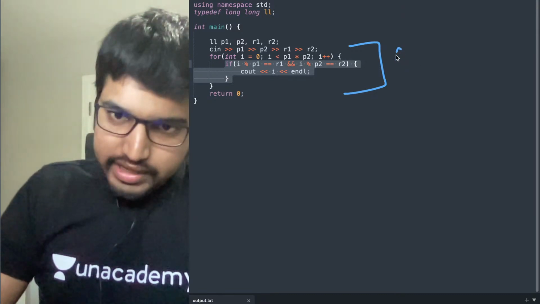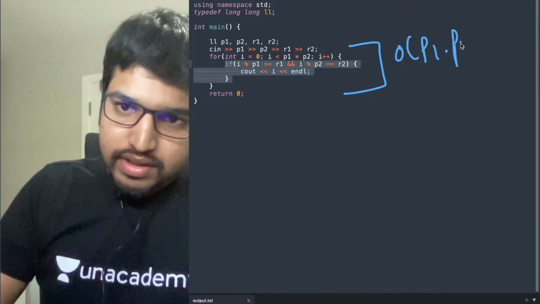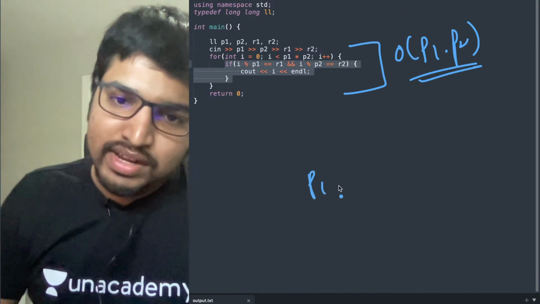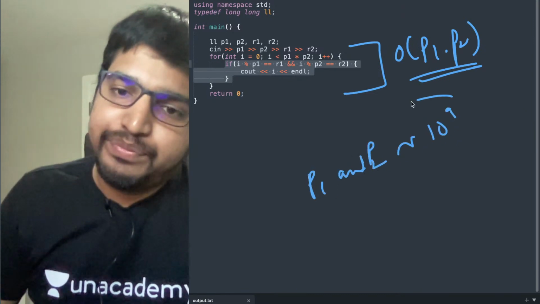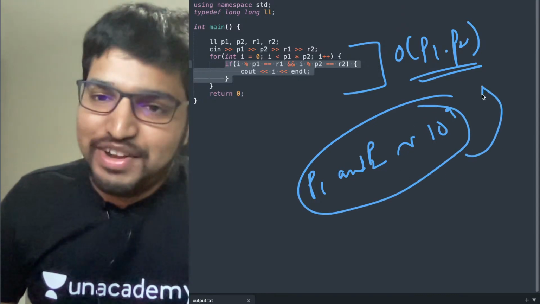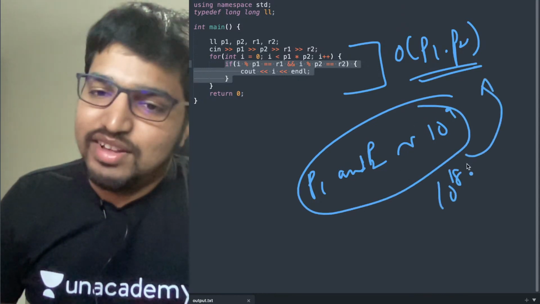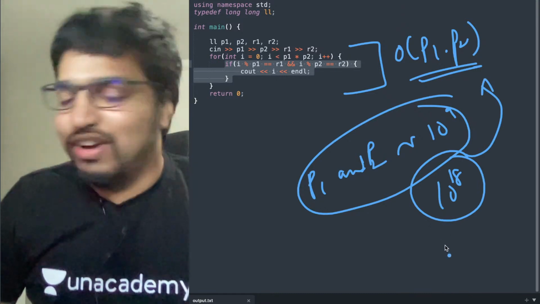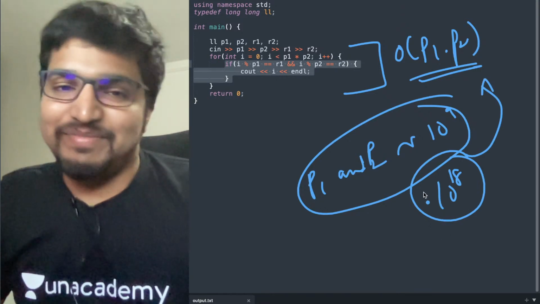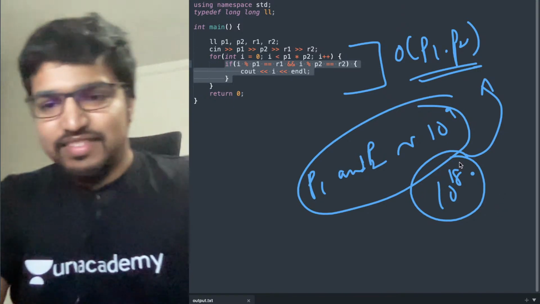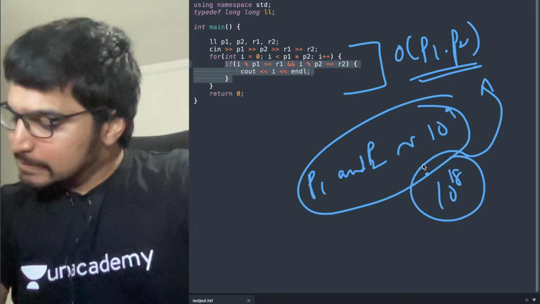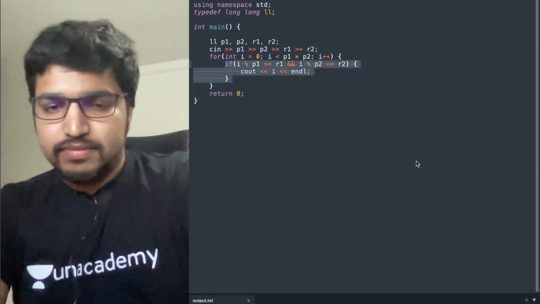Correct. It's O of P1 into P2. But we discussed that P1 and P2, both of them can be up to 10 power 9. And if it's 10 power 9, this is going to take 10 power 18, which is super slow, which is wrong. All right. Awesome. Is that clear? What is another solution for this?